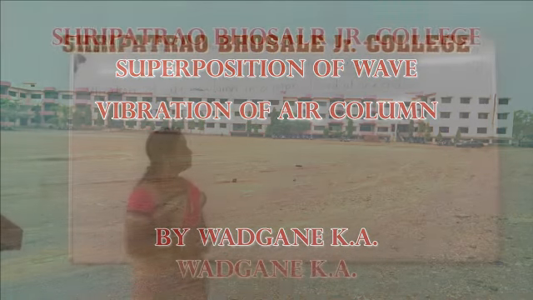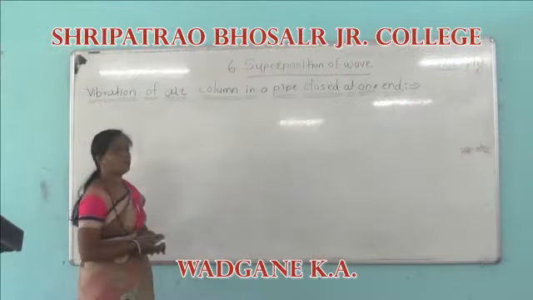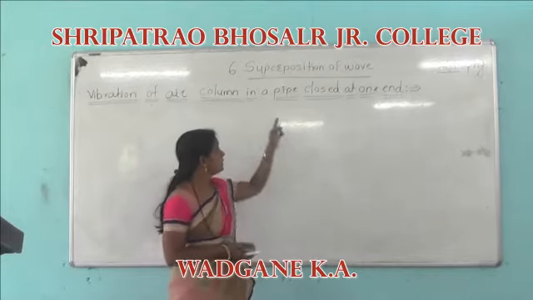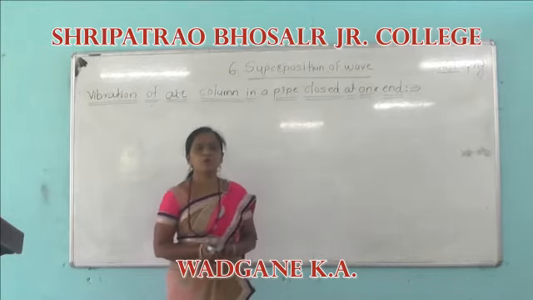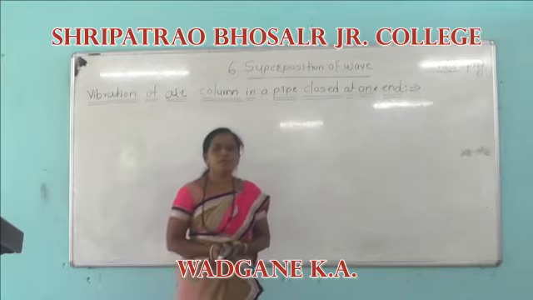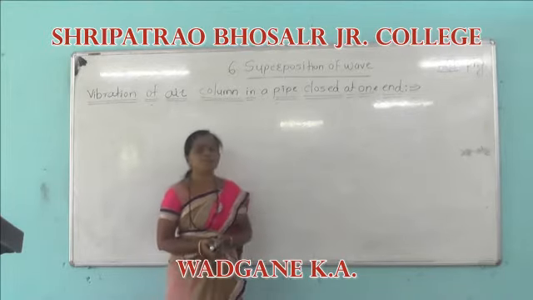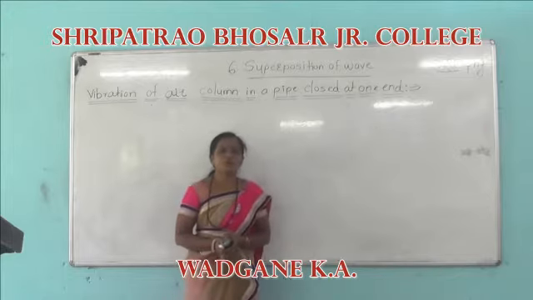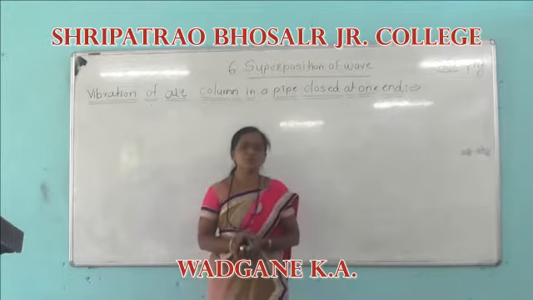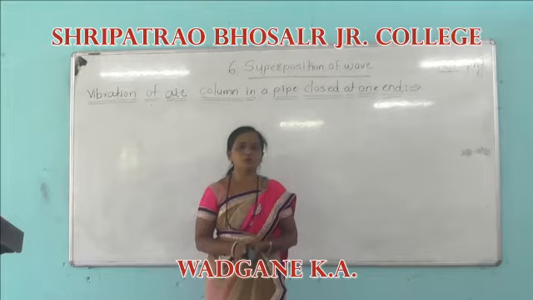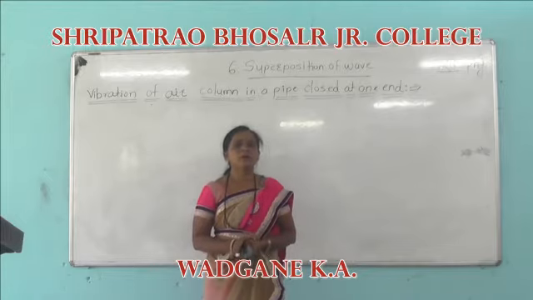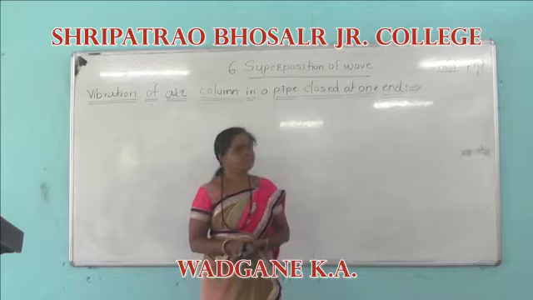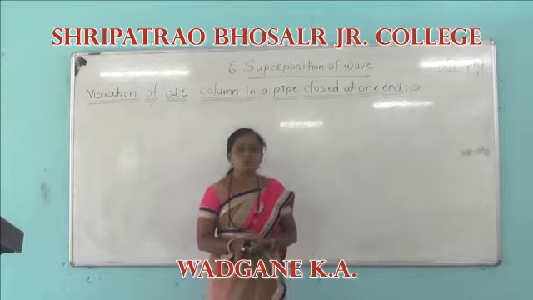Hello student, today we are going to discuss the vibration of an air column in a pipe closed at one end. In the last lecture we discussed stationary waves: when two identical transverse or longitudinal progressive waves travel along the same path but in opposite directions and interfere with each other, nodes and antinodes are formed.